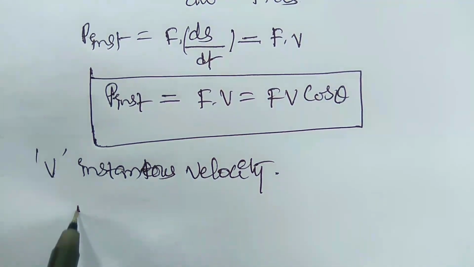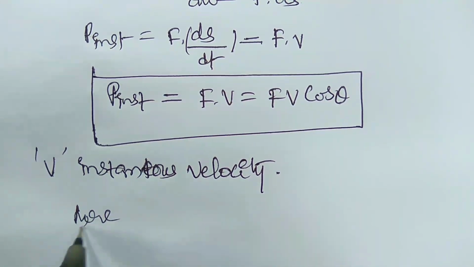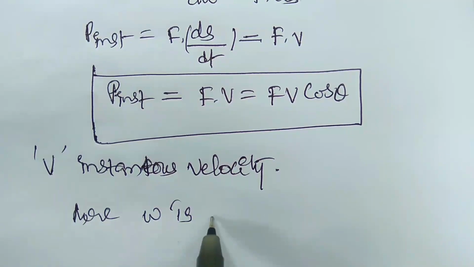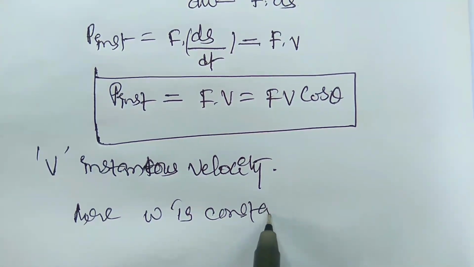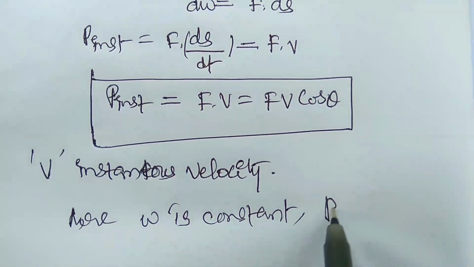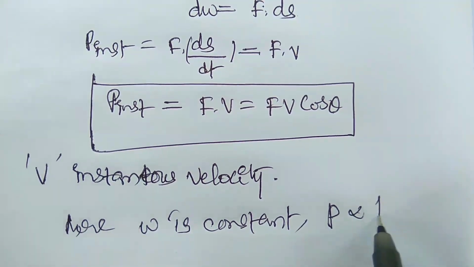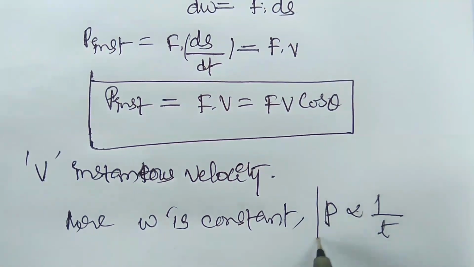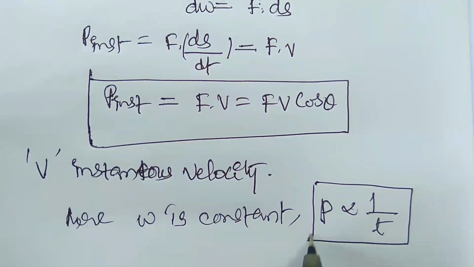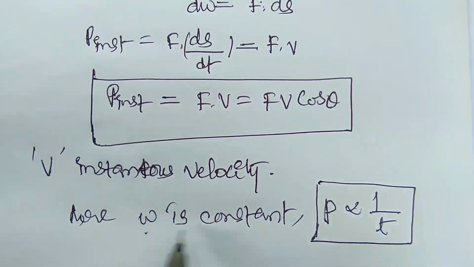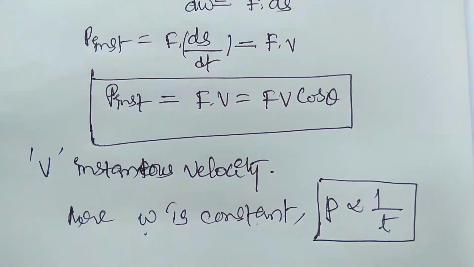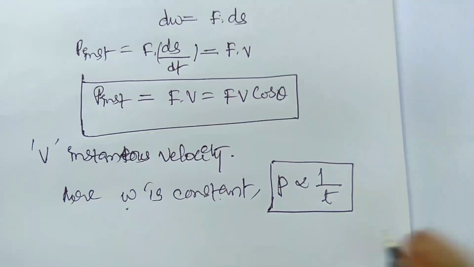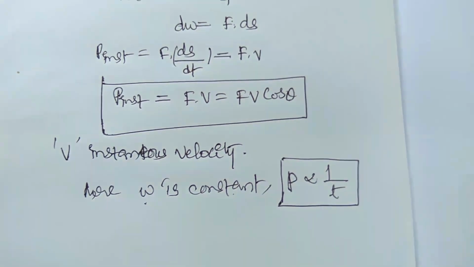If the work done is constant, W is constant, then power is inversely proportional to the time. This is the most important point we have to remember: if constant work is done on the object, then the power is inversely proportional to the time taken.